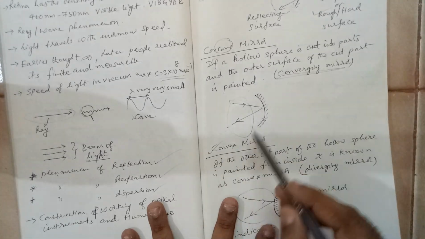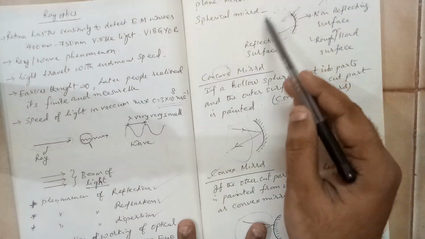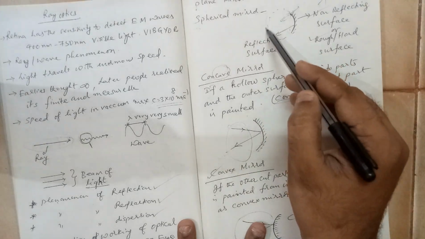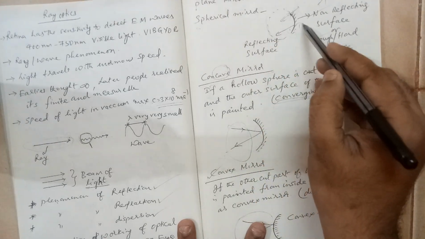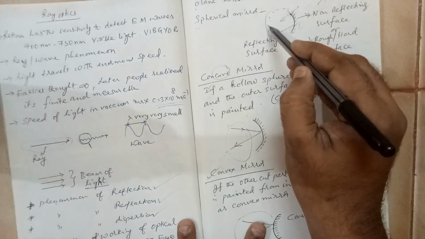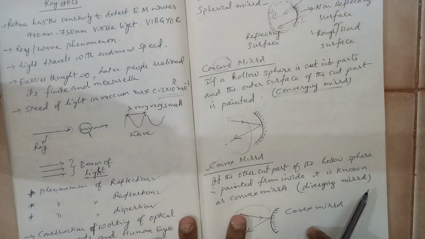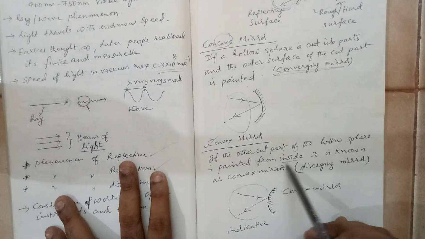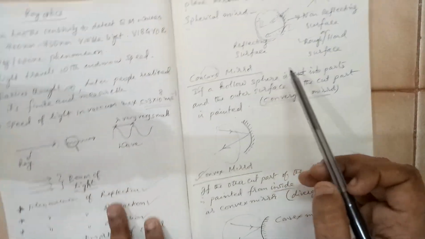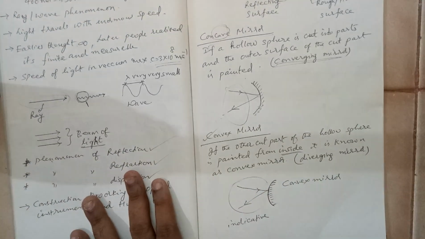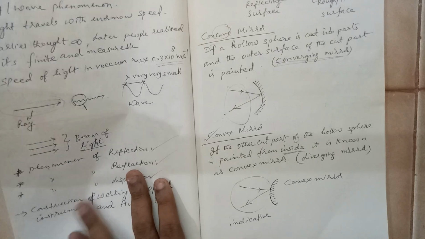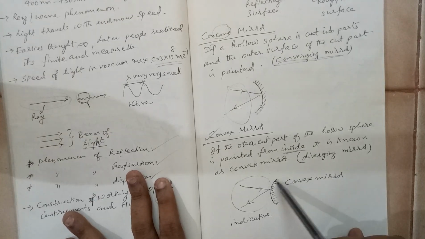The other type is the convex mirror. Suppose you have taken a sphere and you have cut a part. What will happen? This part will be remaining. Let us say this is part 1, then the other part will be part 2. Now if this part is painted from inside, whereas in concave you painted outside, so in this you will be painting inside. Then it becomes a convex mirror. The situation will be something like this.